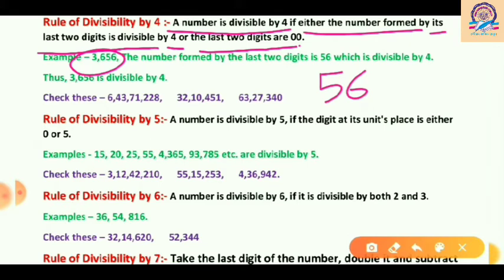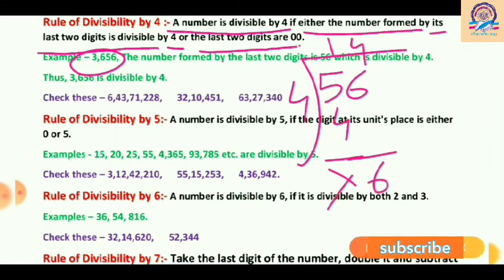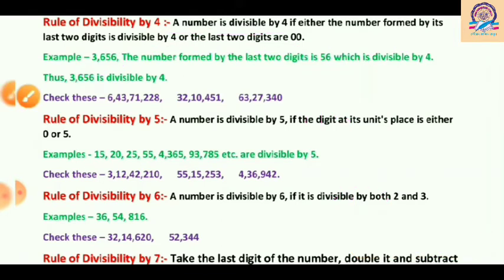Here you can check that 56 is divisible by 4 by using the long division method. 4 into 5 goes 1 time, and bring down 6. The remainder is not 0, it is 1, and now bring down 6, so 4 fours are 16. So 56 was divisible by 4, so the whole number will be divisible by 4.